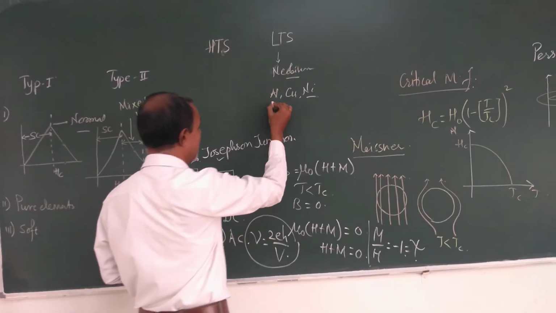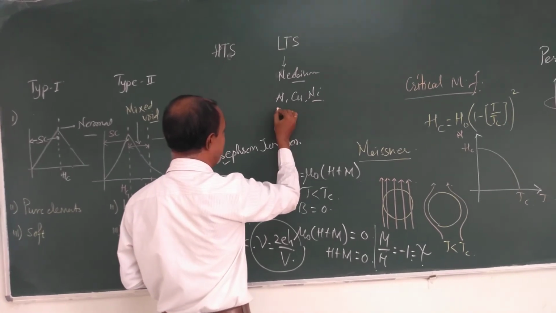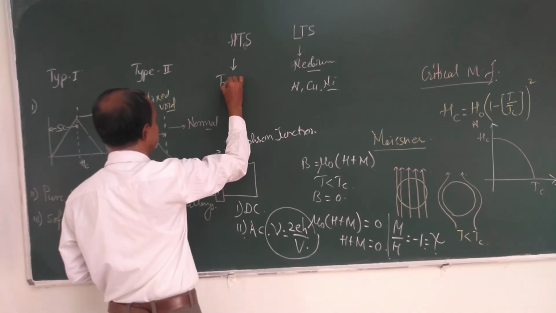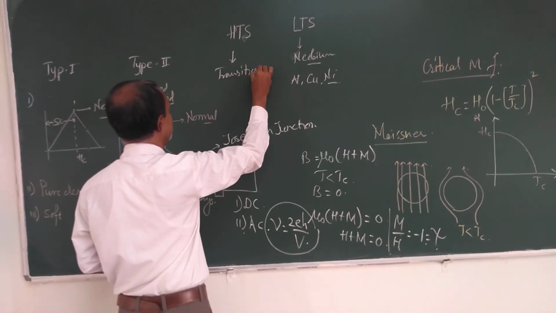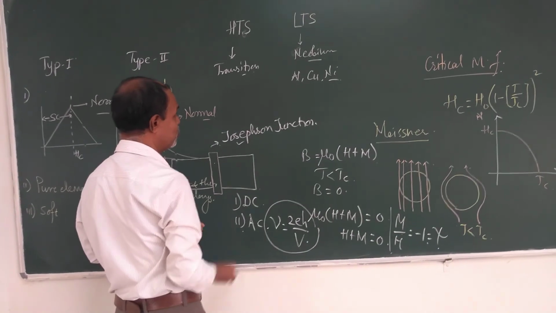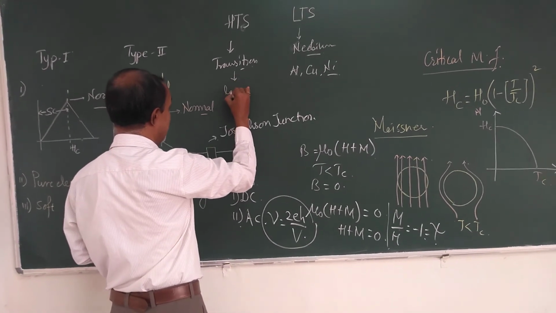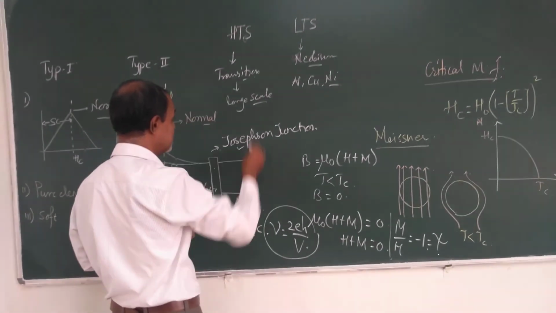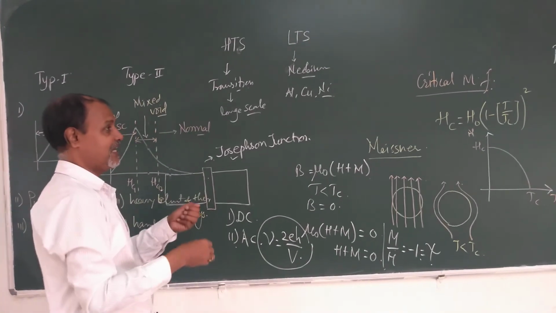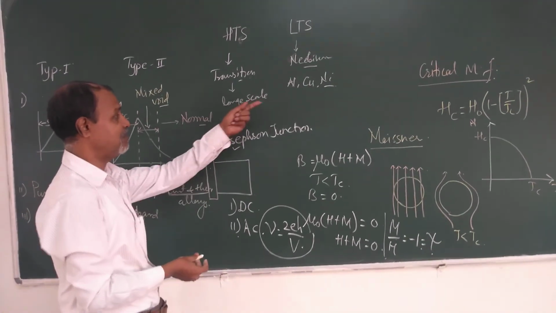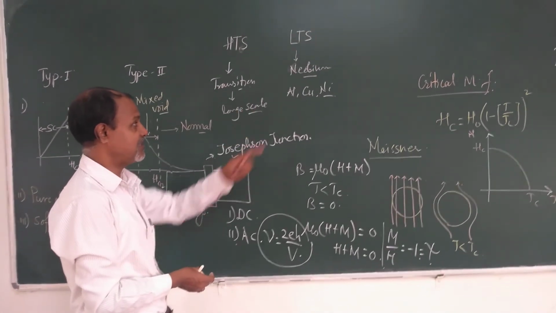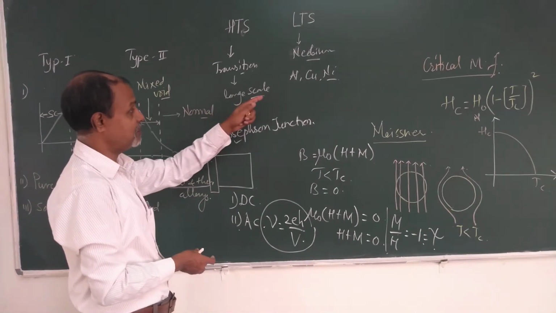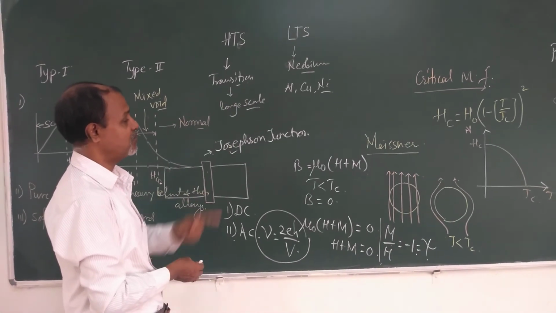These have low level or small scale applications. In case of high temperature superconductors, the specific transition elements are used, and these have large scale applications. The specification of these is dependent on the manufacturing system and the materials added to the basic elements. In case of niobium here, and in case of transition elements here, the specification depends on the contribution of other elements.